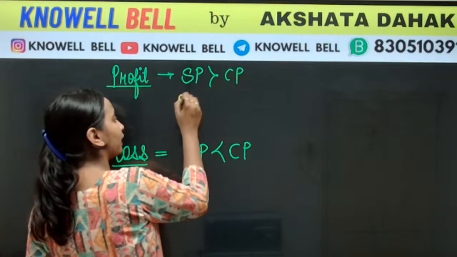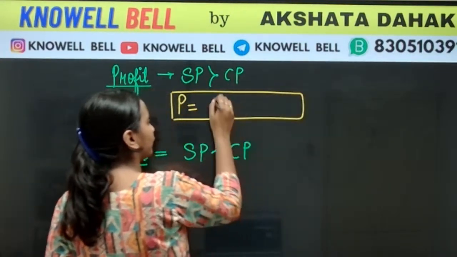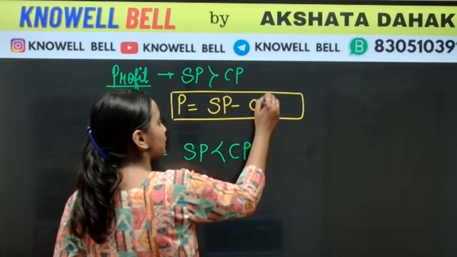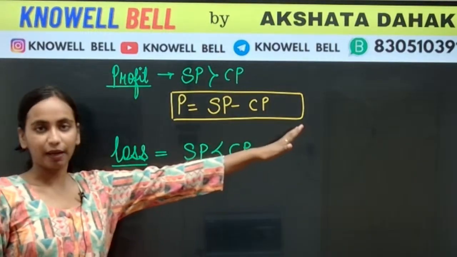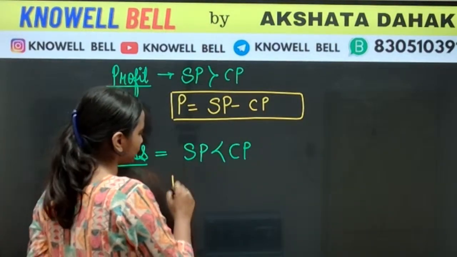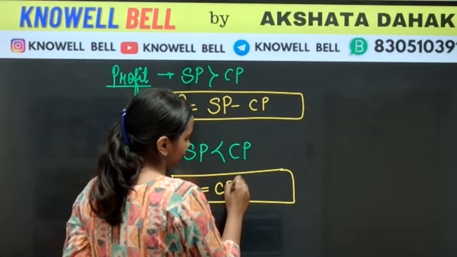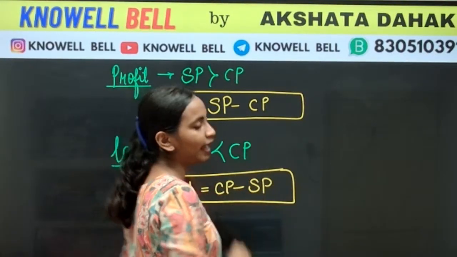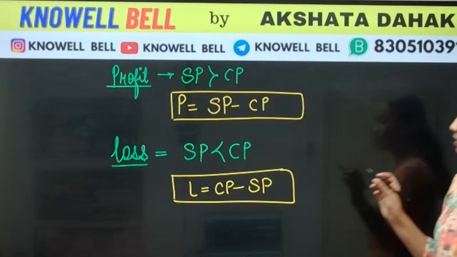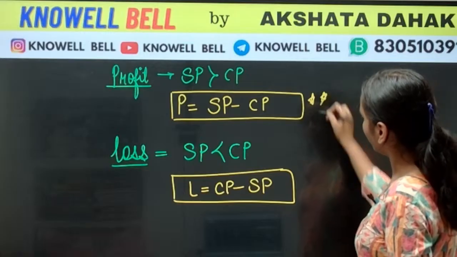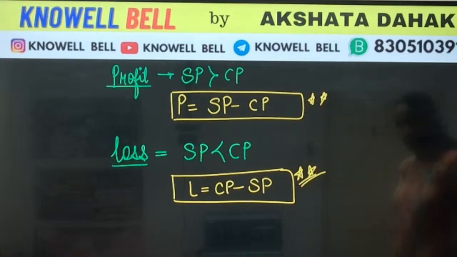So from here we can take out the formula for profit. Profit का formula क्या होता है? Profit is equals to selling price minus cost price. What is the formula of loss? Loss का formula होता है loss is equals to CP minus SP. So these are the two formulas that are going to help us a lot in solving the questions. Okay. So let us get started directly with the questions.